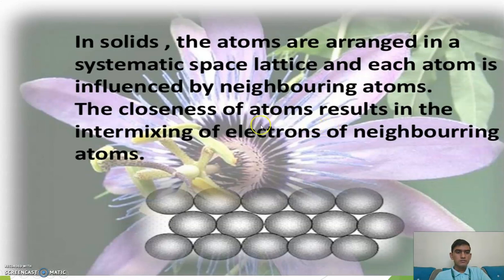In solids, the atoms are arranged in a symmetric space lattice, and each atom is influenced by neighboring atoms. The closeness of atoms results in the intermixing of electrons of neighboring atoms. See, we can see this.